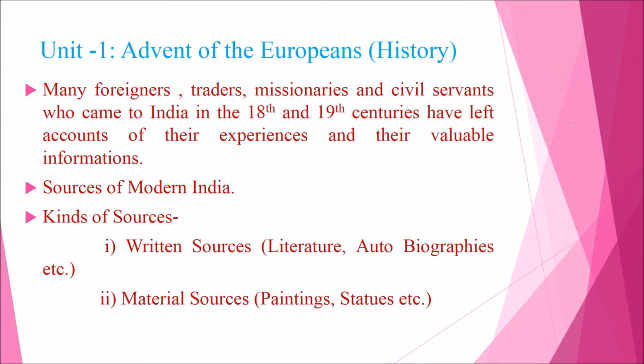Kinds of sources. There are 2 kinds of sources. The first one is written sources and the second one is material sources. In written sources, we have literature, autobiographies, etc. In material sources, we have paintings, statues, etc.